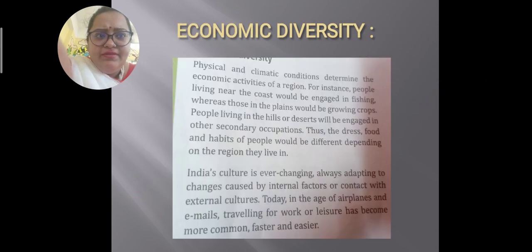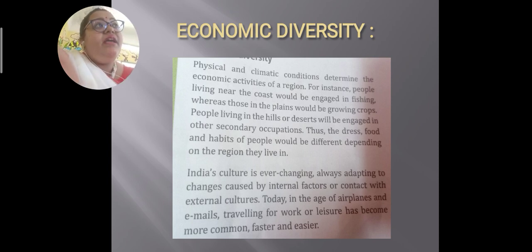First is economic diversity. For example, physical and climatic conditions determine the economic activities of the people. So the physical environment and the climatic environment influence the activities of a region. For instance, people on the coast earn their living through fishing, whereas people living in the hills earn their living through farming, like terrace farming, which we call tea gardening.